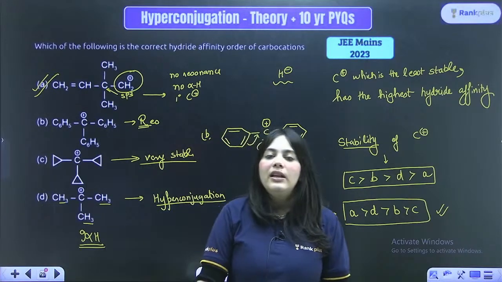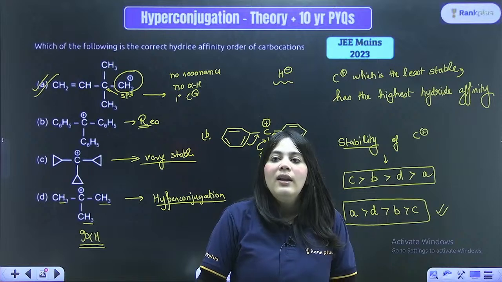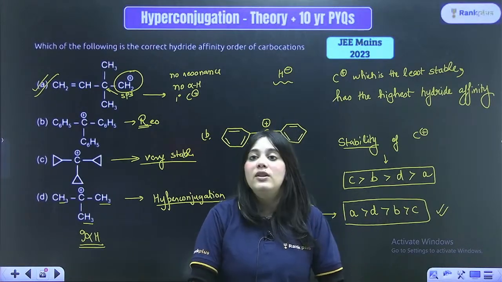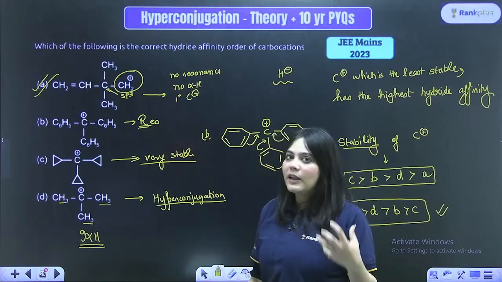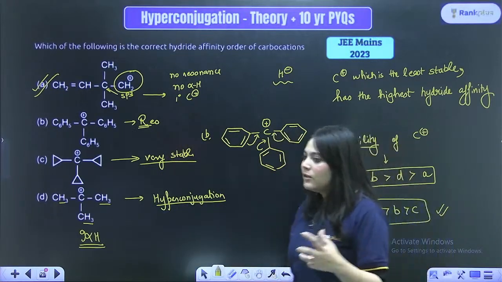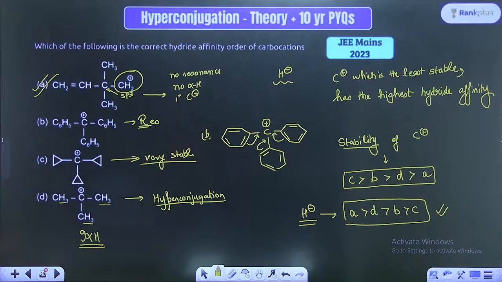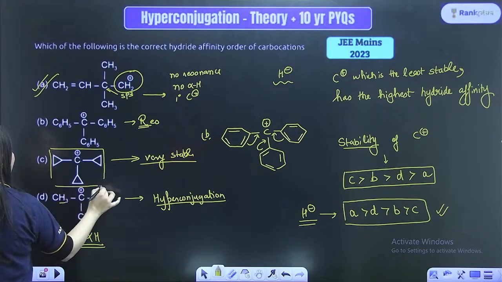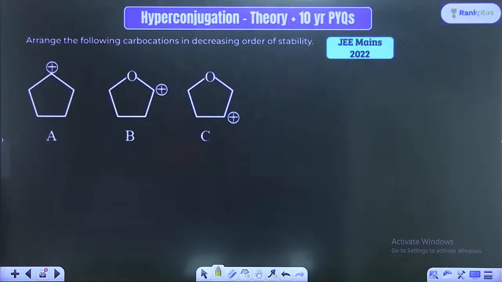Many teachers will give you examples where in this compound dancing resonance is shown. But if you check the research papers, there is nothing like dancing resonance ever mentioned in any research paper. That is just a made up term made in coaching classes. Do not go with those terms. So this is how you actually approach these questions. Always remember that this carbocation is very, very stable. Moving forward to the next question.